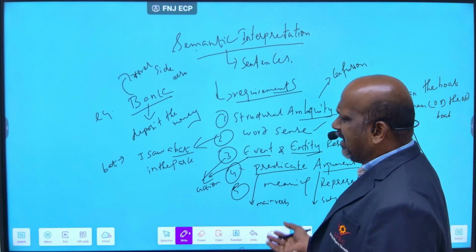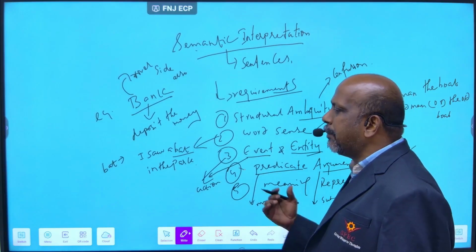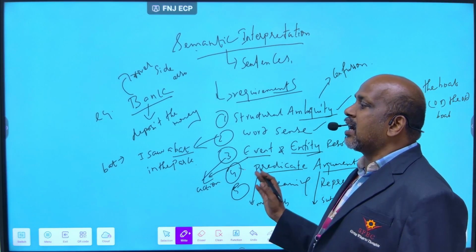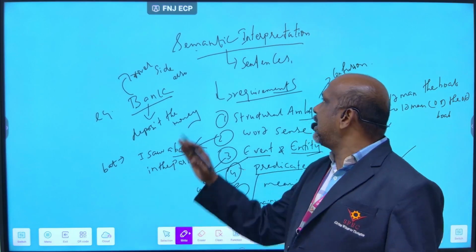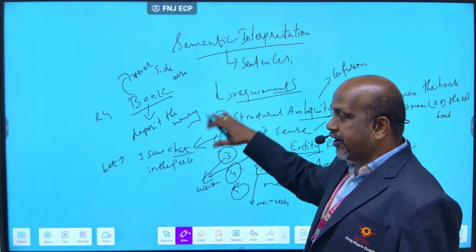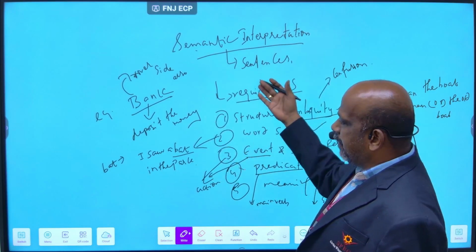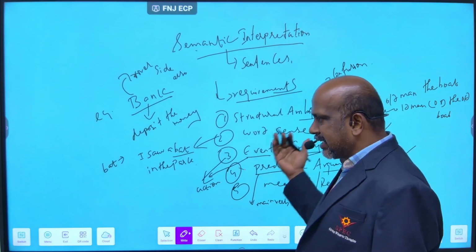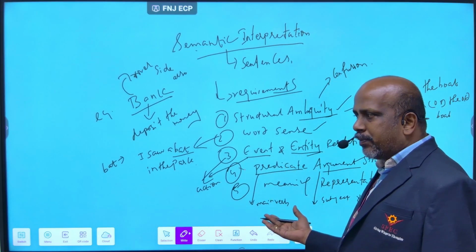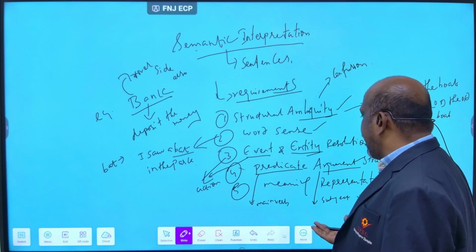The representation of the meaning of the sentence is what you call meaning representation. So these are all the semantic interpretation. It is based on sentence level analysis, a sentence-based analysis. What are the requirements for semantics? What are the 5 requirements? Structural ambiguity, word sense, event and entity, predicate argument structure, and meaning representation.